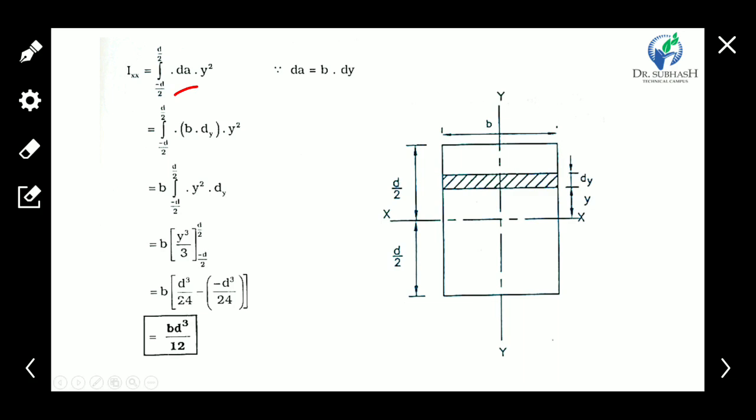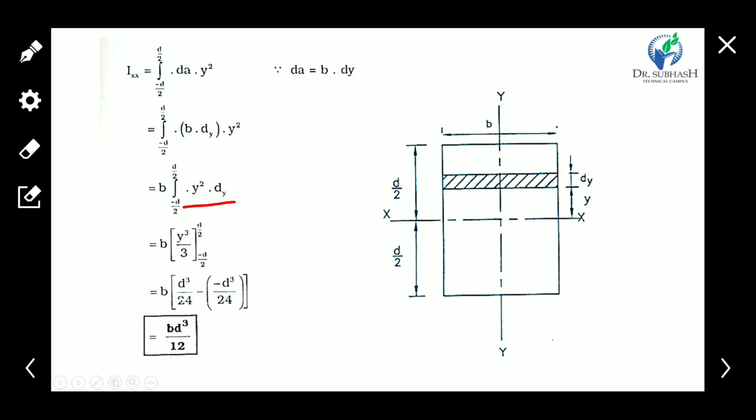Now what is the area of the strip? It is b into dy. So the area becomes b into dy. Now b is a constant, so it comes out of the integration, and the remaining is y squared into dy.